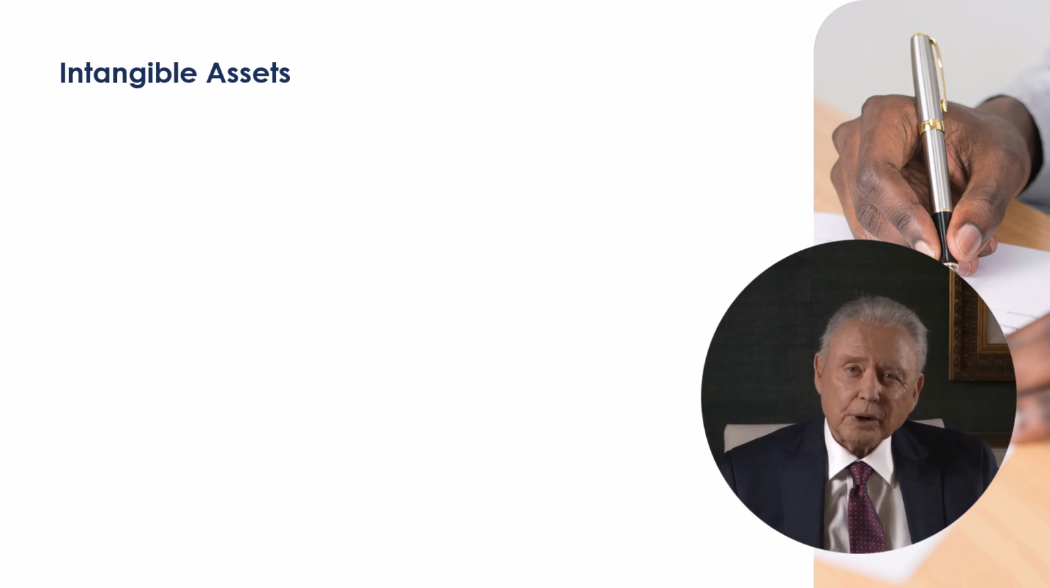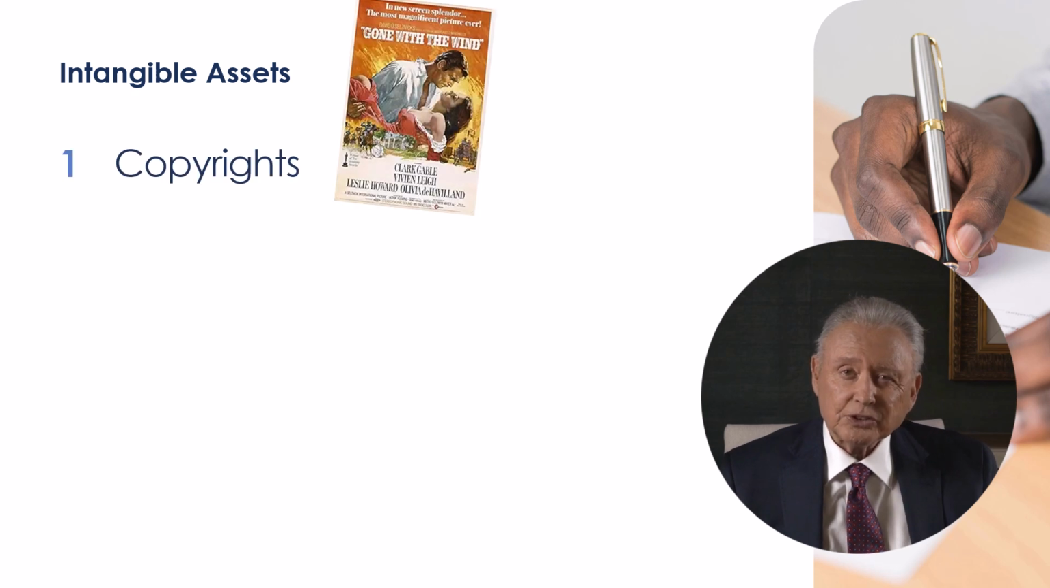Intangible assets have multi-year value, but no physical properties. They include copyrights, the exclusive right given to an originator or an assignee to print, publish, perform, film, or record literary, artistic, or musical material. Examples include a book, a movie script, a song, a training manual.